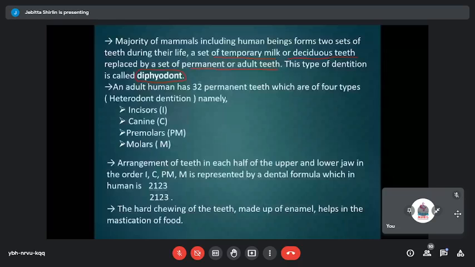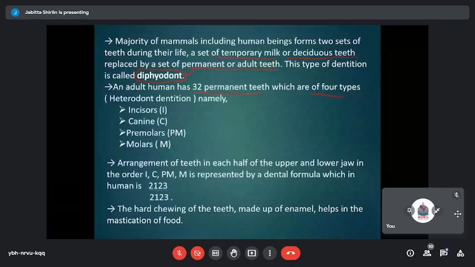And when you look at human adults, there are 32 permanent teeth, which are of 4 different types. All the teeth are not similar. All the 32 permanent teeth are dissimilar. They are not similar in their structure as well as in their function. And this type of dentition we call heterodont. Hetero refers to a kind of variation or difference. Hetero means different basically.